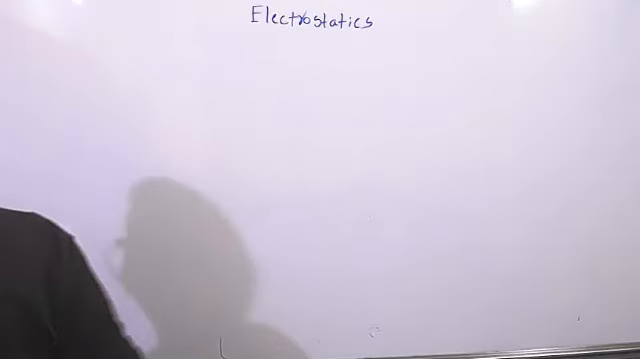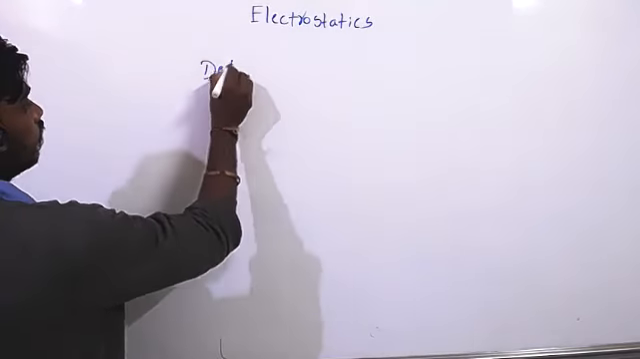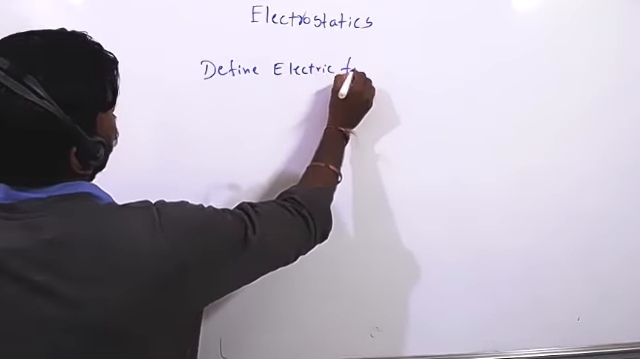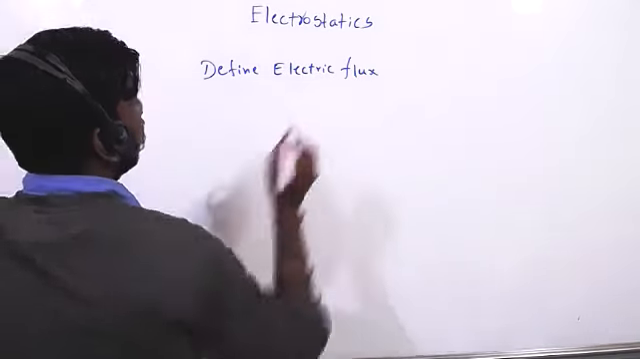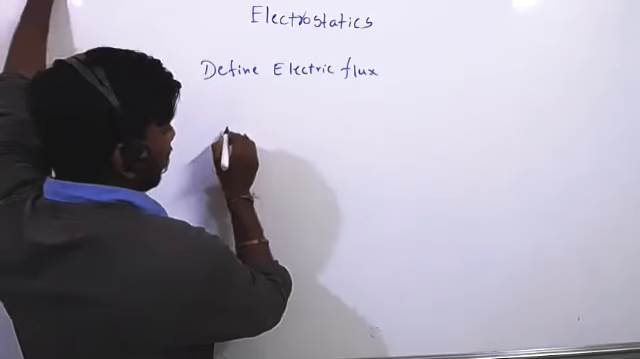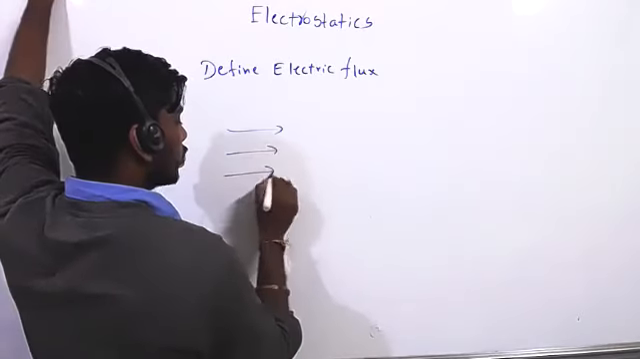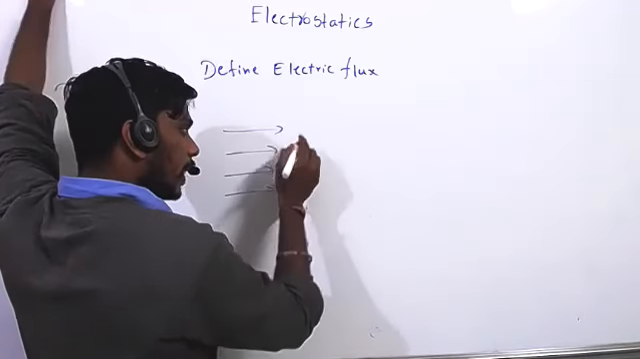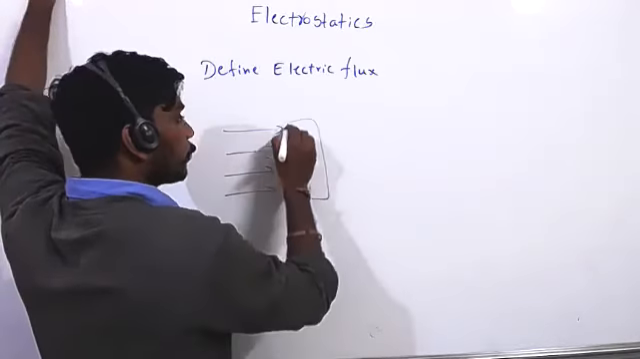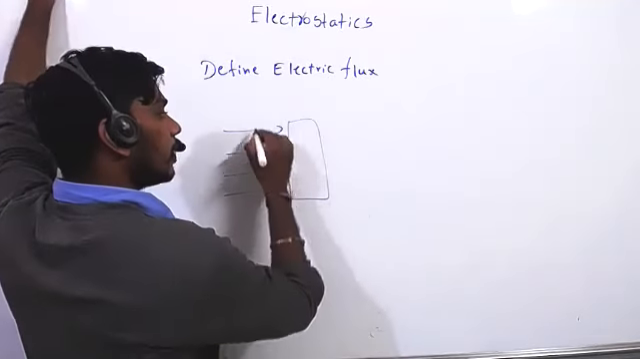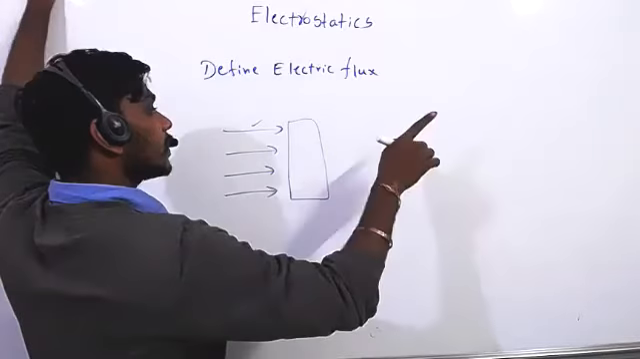And one more, a 2 mark question: define electric flux. They can ask, define electric flux. To define electric flux we should know what flux is. If electric lines of force are passing, these electric lines of force are not flux. These are electric field lines, that's all. If these electric field lines pass perpendicularly through an area, then only those electric field lines we will call flux.